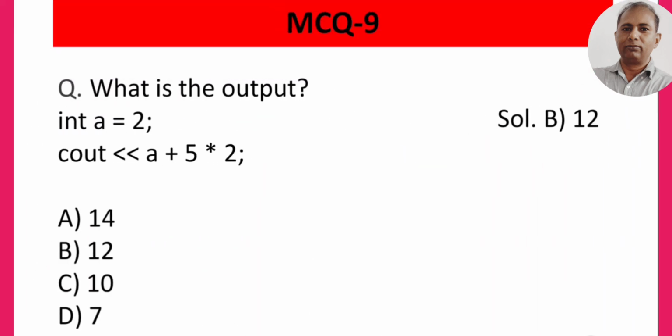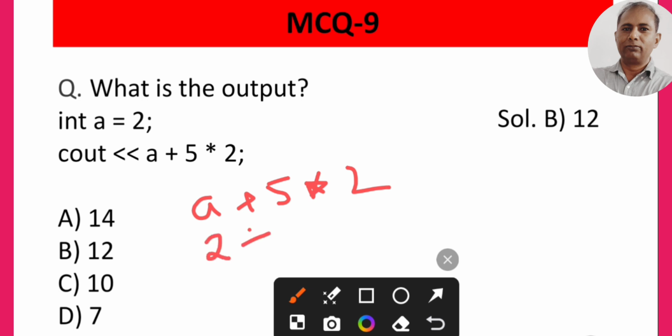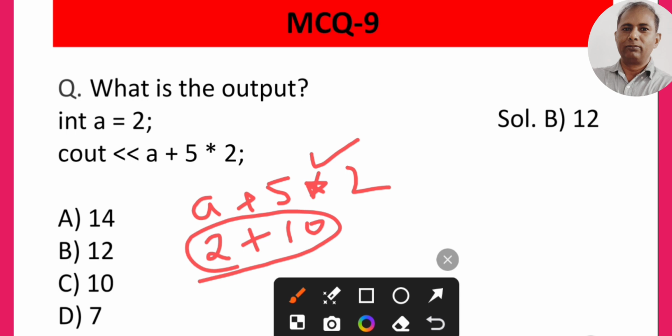If we talk about the MCQ 9, the equation is given a plus 5 into 2. The value of a is given 2. So if we multiply 5 and 2, we will get 10. And if we add this 2, here we will be solving first the multiplication, then we will be doing the addition. So we will get 10 plus 2, that is 12. Here we are using priority of the operator. Multiplication operator is having higher priority than addition operator. So that's why we will be first solving the multiplication here.